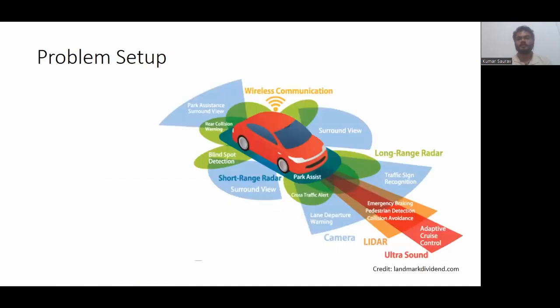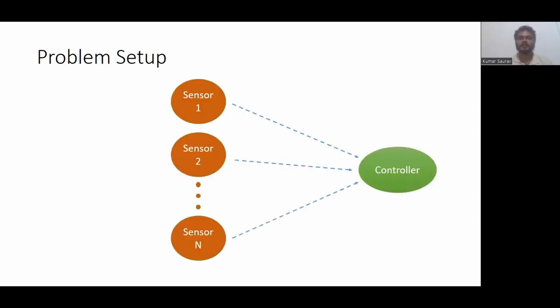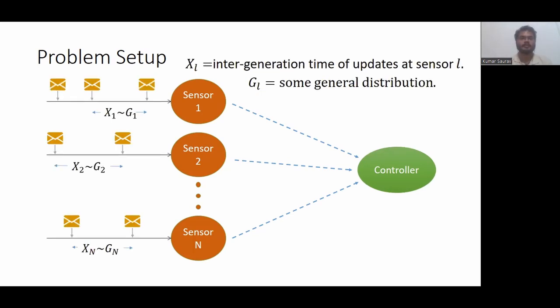Now, in practice, we may not have a single sensor, but in fact multiple sensors which may be trying to transmit their updates to the controller. In this work, we consider this setup with multiple sensors. We assume that at each sensor, updates are generated intermittently with intergeneration time according to some general distribution. For sensor L, the intergeneration time is IID, independent and identically distributed, according to some distribution GL.